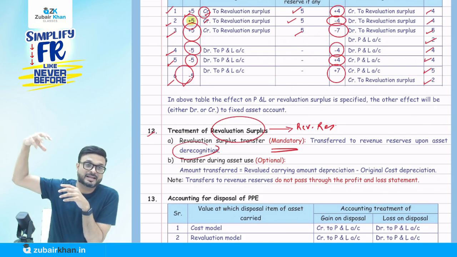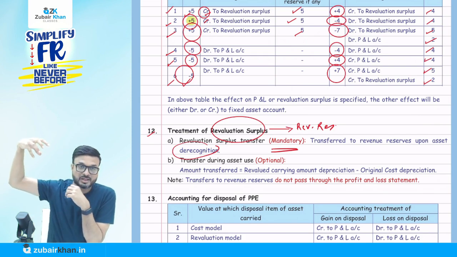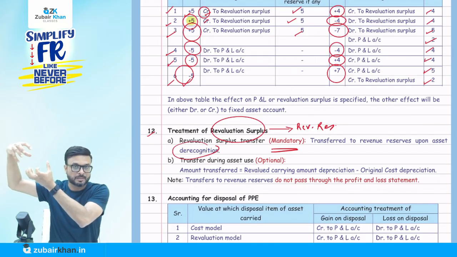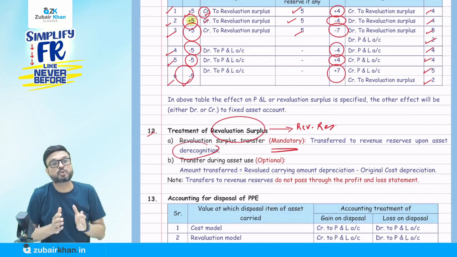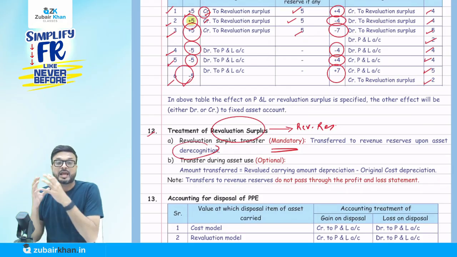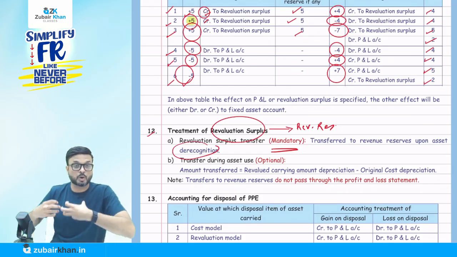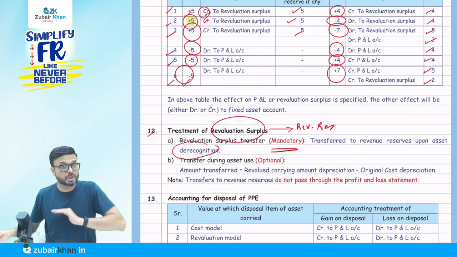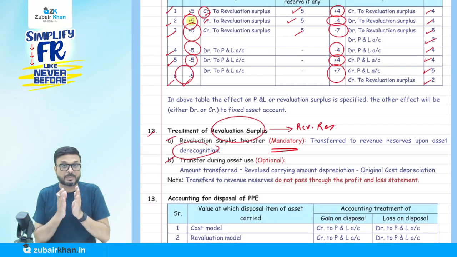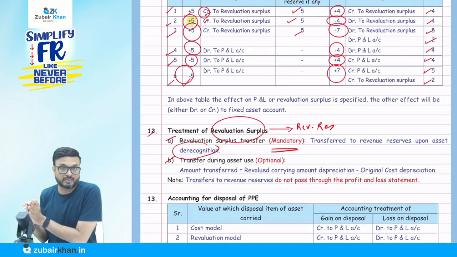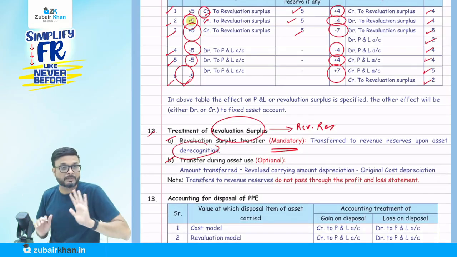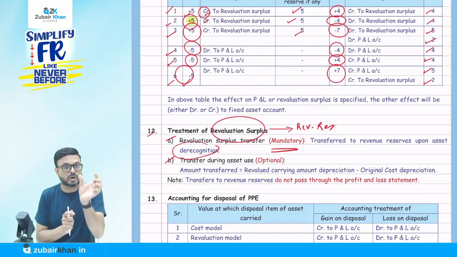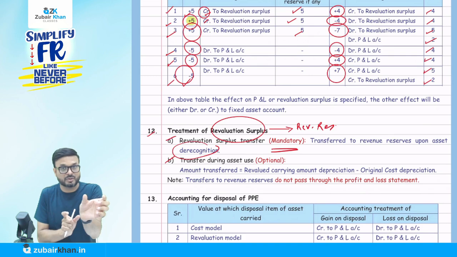So you have a certain balance in revaluation surplus, and you're transferring the balance of revaluation surplus to revenue reserve, in reserve and surplus only. It is mandatory to do that when we de-recognize any asset, and whatever balance in revaluation surplus belongs to that particular asset which we de-recognize. But we have the option, not mandatory, to transfer the balance from revaluation surplus to revenue reserve, even though we have not yet sold the asset. Still we can transfer the balance of revaluation surplus to revenue reserve.